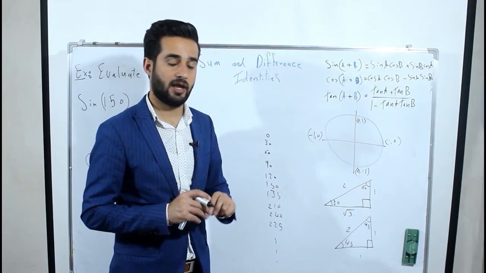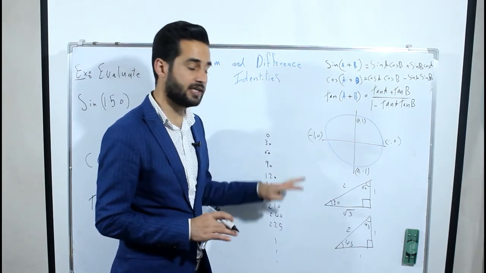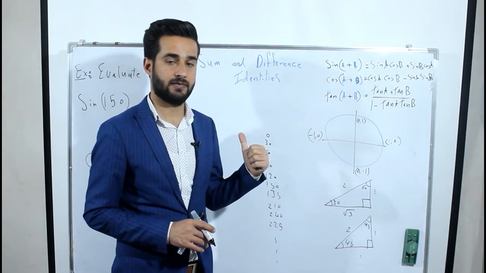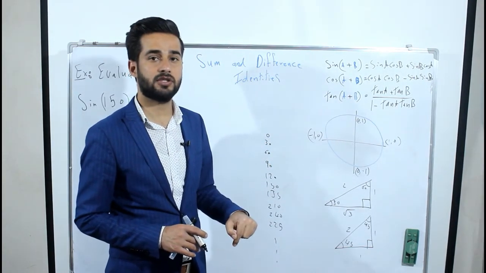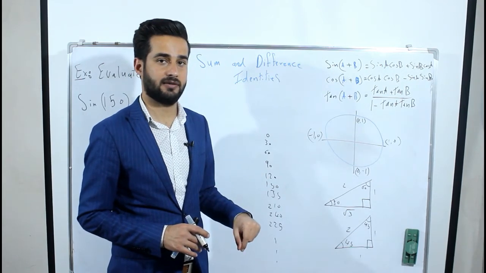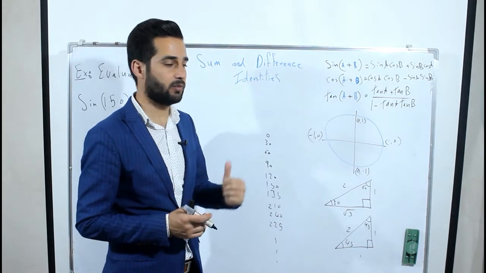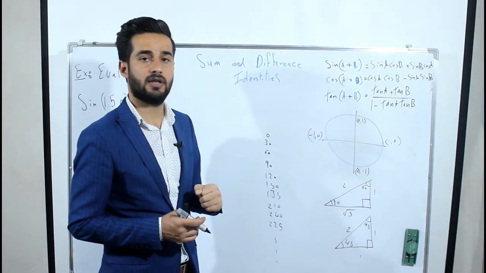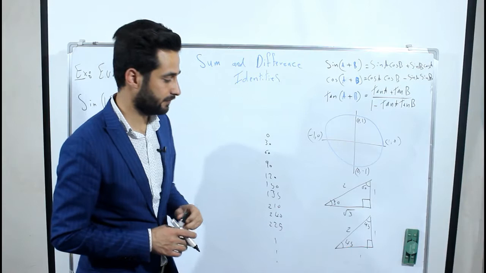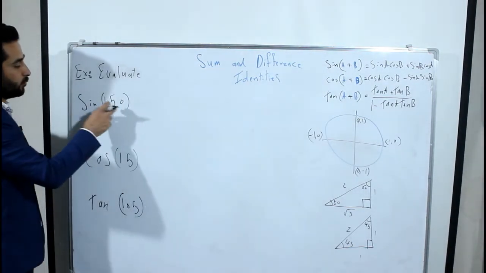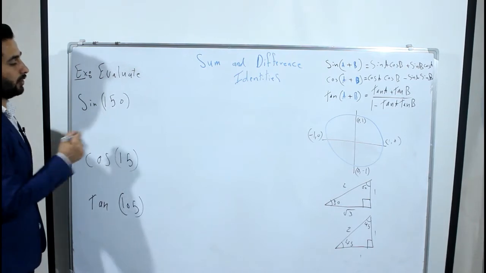So please, if you don't know how to find them, first pause the video and go to the description and click on the link. Then you will understand, and then come back to the video and we will solve those three examples. Sine 150. We have to know which common angles sine 150 came from.